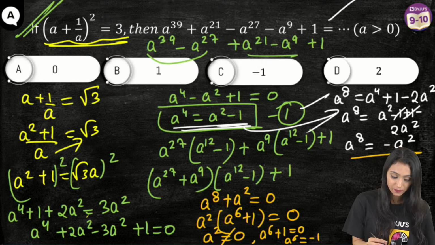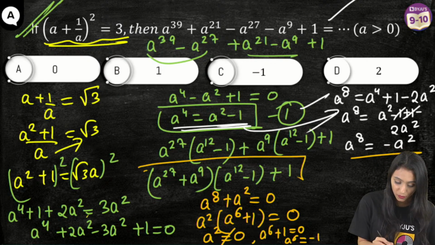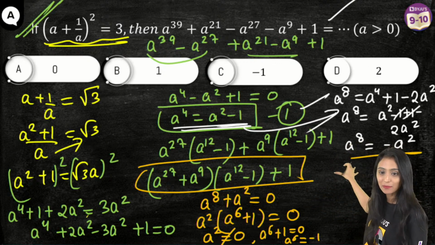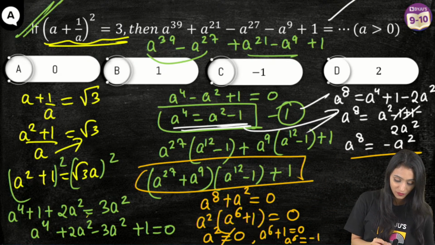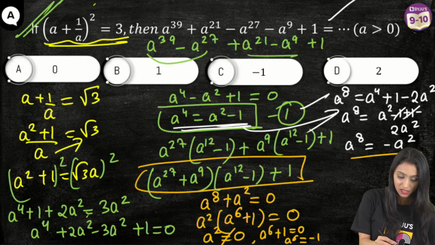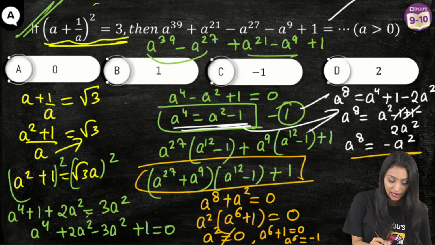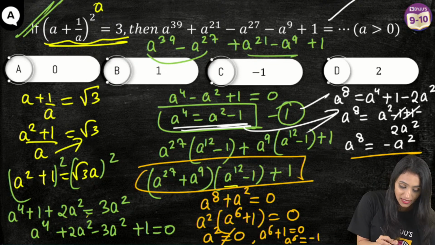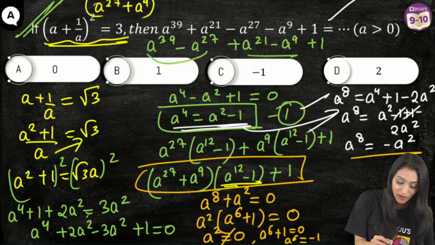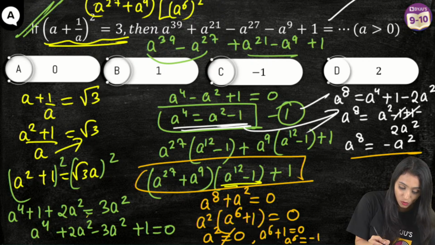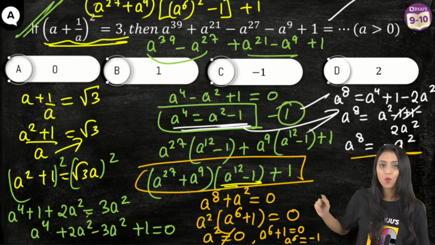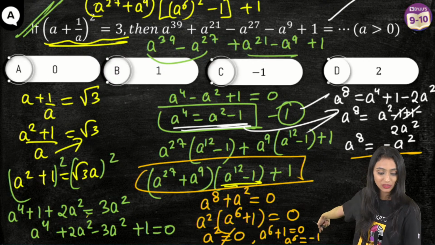Let's substitute it here in this equation which we formed. I know that the slide has got really messed up now, right? Let me just find some space to write here. This will remain as it is, a^27 plus a^9. a^12 could be written as (a^6)^2 minus 1 plus 1. What is a^6 here? You just saw the value. That's minus 1.